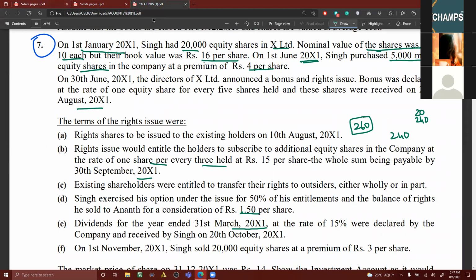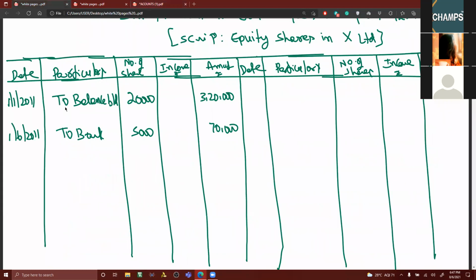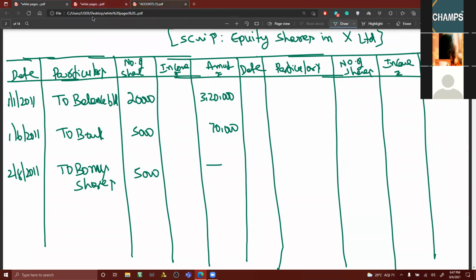Next, when were the right shares offered, my dear friends? 10,000 shares. What is the date on which this has been offered? 10th August. No, 2nd August. No, sorry, bonus shares, 2nd August. To bonus issue, 5,000, value nil. Then after that, subscription of right shares. I think I'm not writing working notes. You can make it, no? While doing the problem, you can give the numbering.